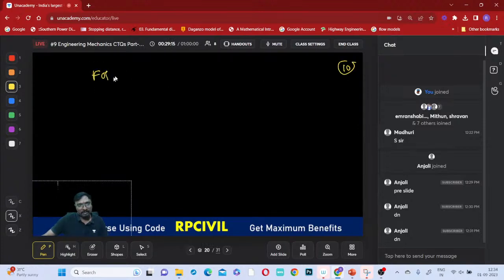For motion, the applied force P should be greater than or equal to the maximum friction. Now what is it you can say? Maximum friction, that is static friction into the normal reaction. Static friction is 0.3 and this normal reaction is 200.